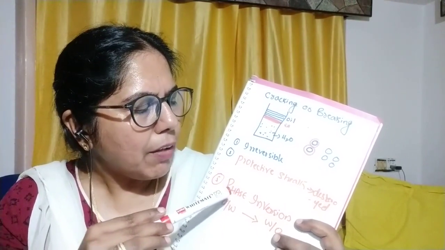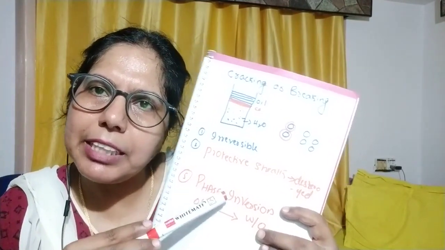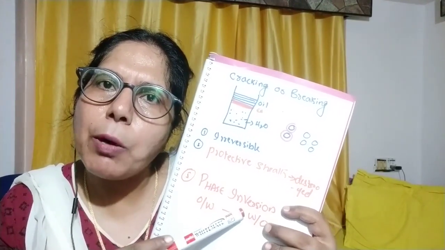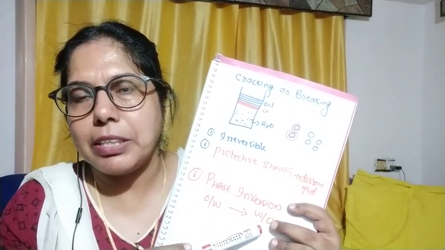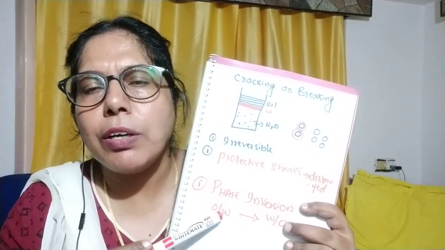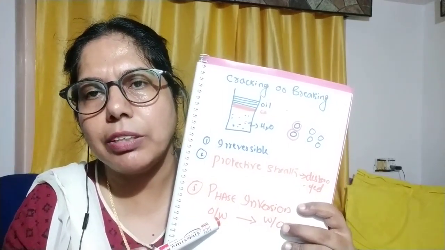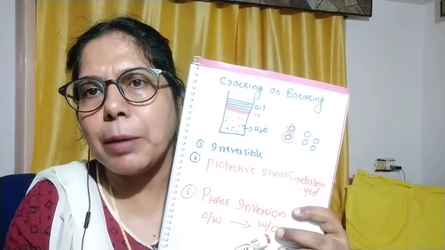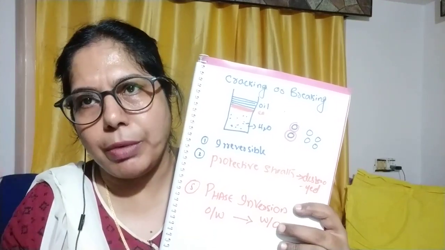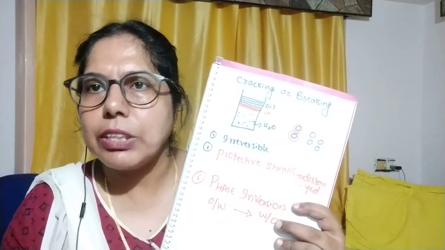Then comes the phase inversion. Phase inversion, as the name itself explains, is when we prepare an oil in water emulsion, but what comes out is a water in oil type of emulsion. Due to the phase volume ratio not being correct, if we are preparing an oil in water emulsion, we will get a water in oil type of emulsion or vice versa. Why does it happen? Due to the phase volume ratio. Correction in the phase volume ratio will rectify the phase inversion problem.